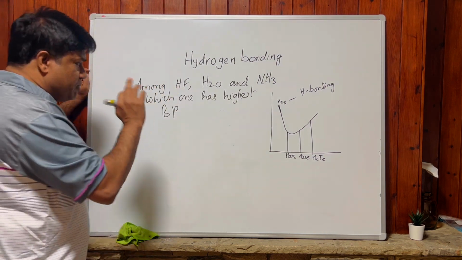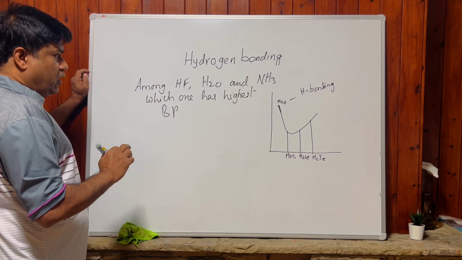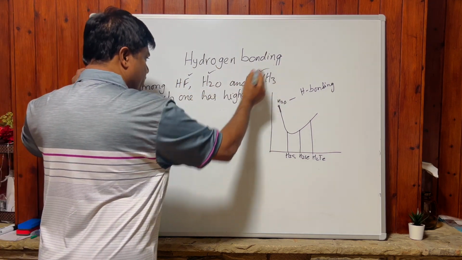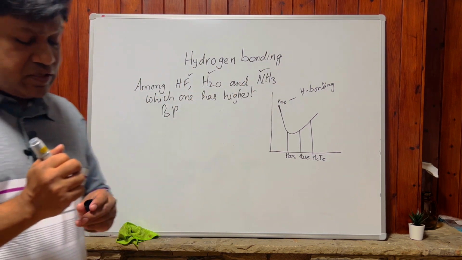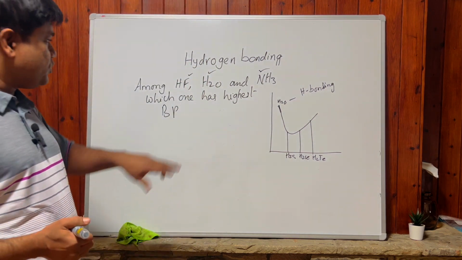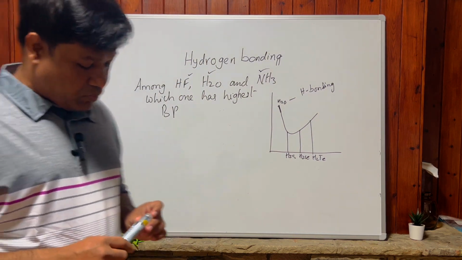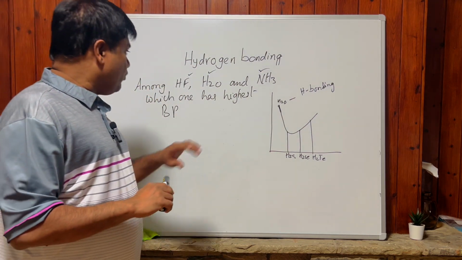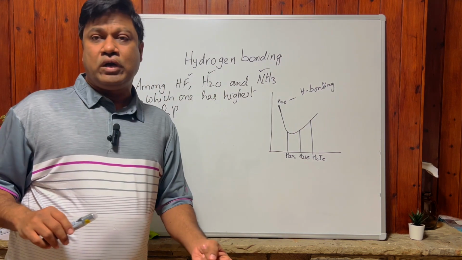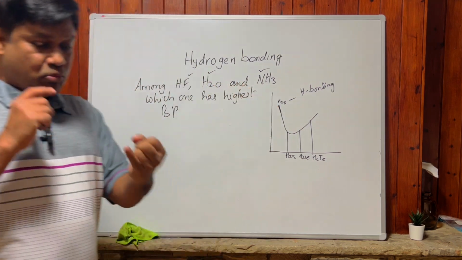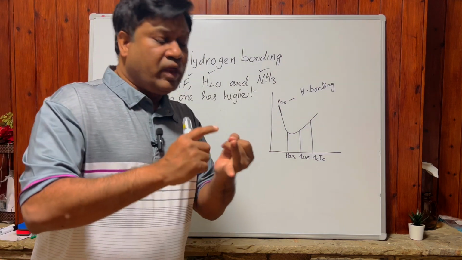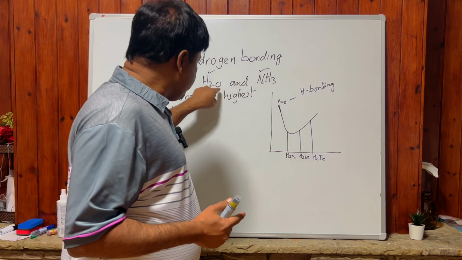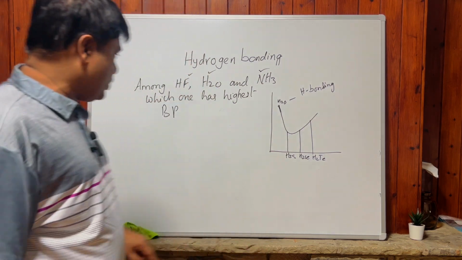But when you compare boiling points, you can't say it is due to the presence of hydrogen bonding alone, because all of them have hydrogen bonding. So which one has the highest boiling point? Most students say HF, because of the strong hydrogen bond. The answer is the water molecule. Why the water molecule, sir? Water has two hydrogen bonds per molecule compared to HF and ammonia. Ammonia has one, and HF also has one.